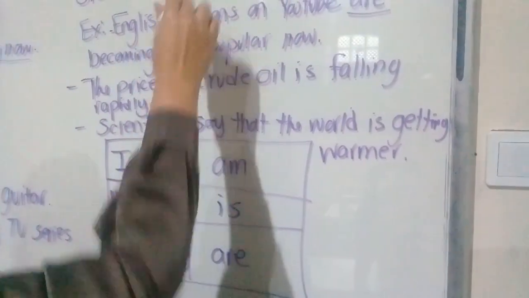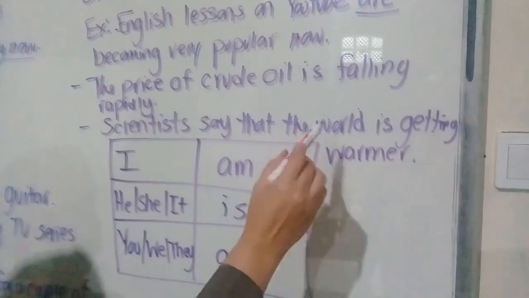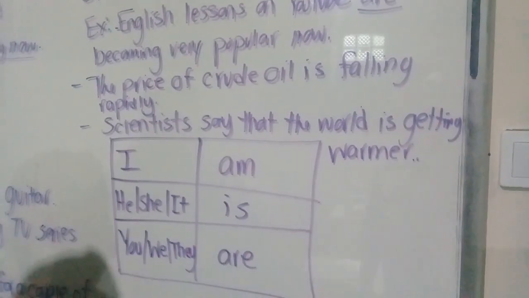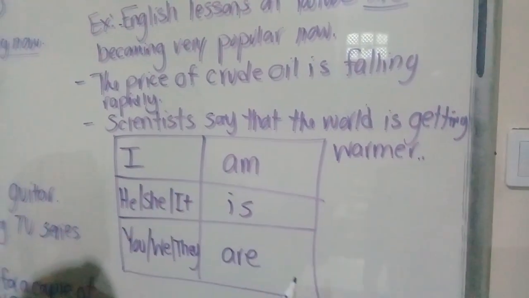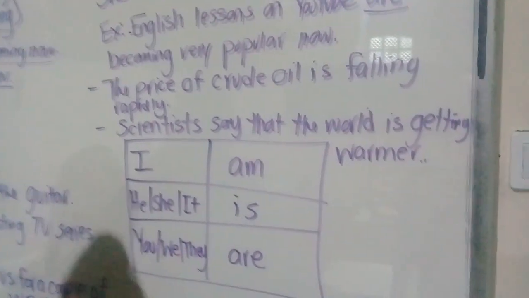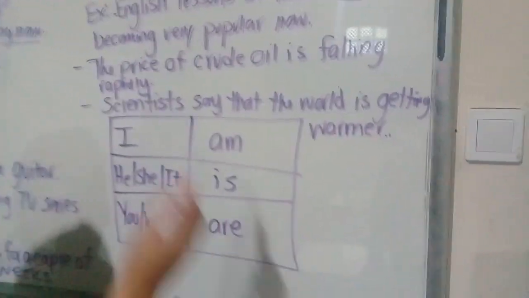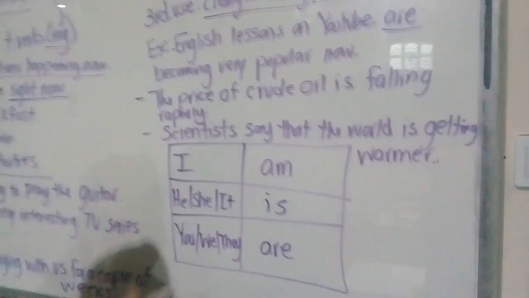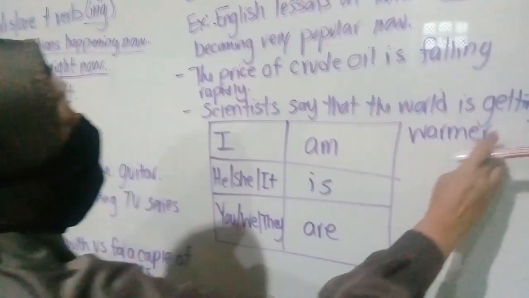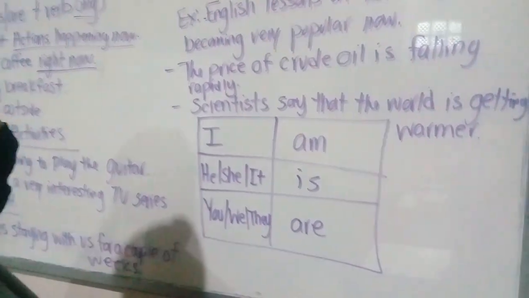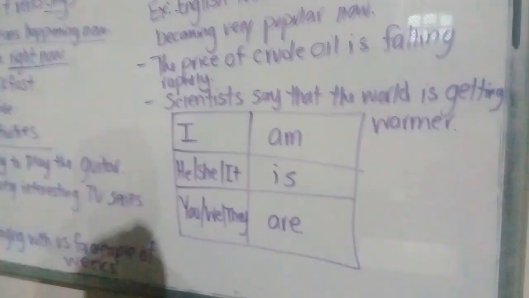These are, scientists are talking about changes that are taking place now. And we know that without them even having to use words like right now or at the moment, just from the form, how it's written. So it's important that you understand these forms. That's why we're going over them today.